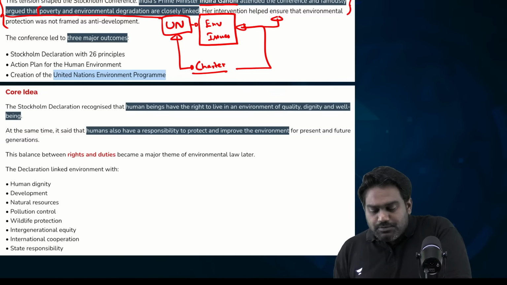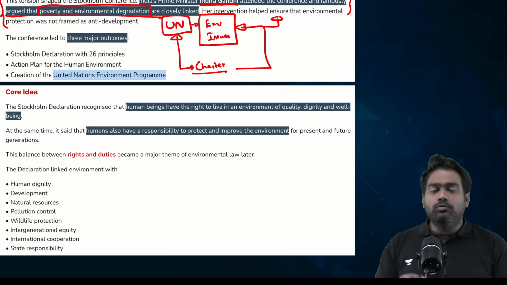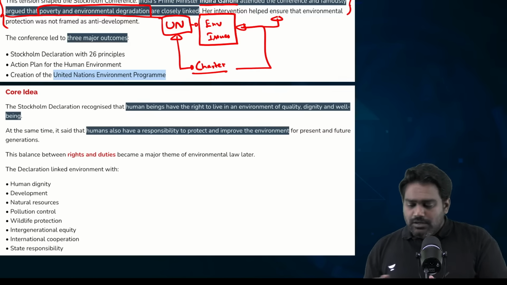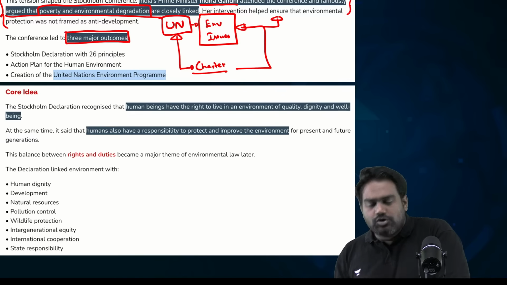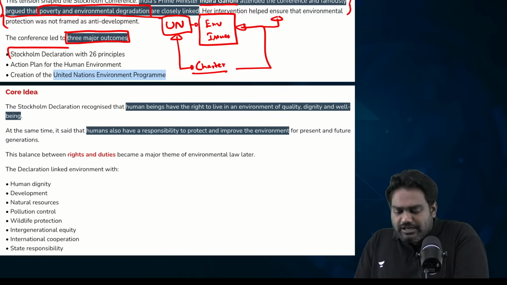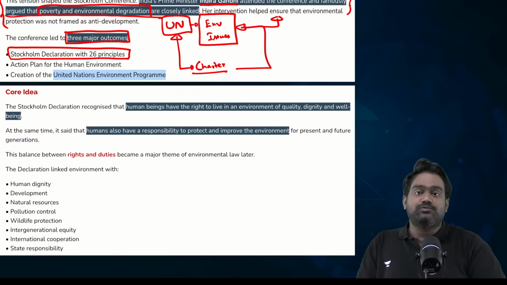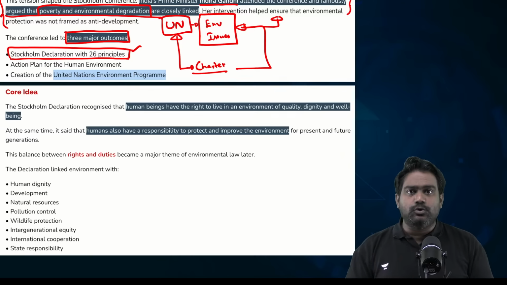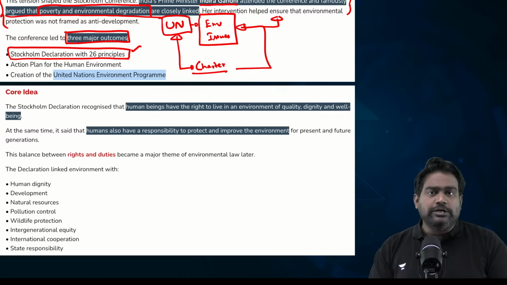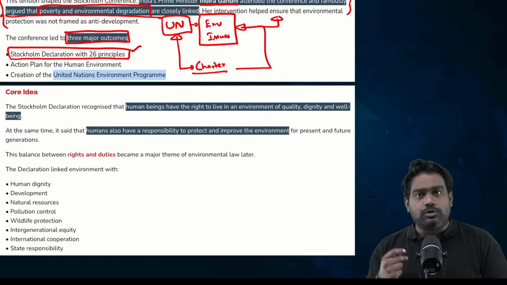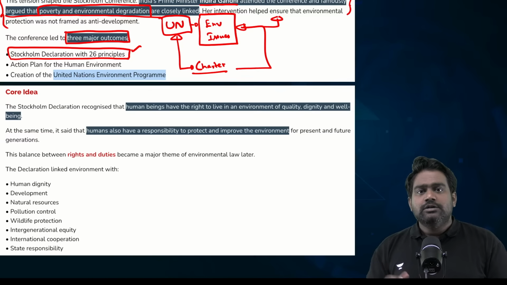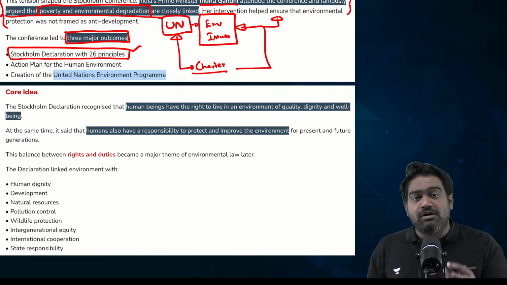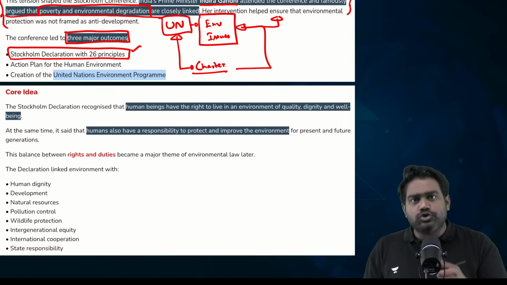So, this became a pivotal moment as far as global environmental governance and international law with regard to environment is concerned. There were three major outcomes from the conference. The Stockholm Declaration was adopted with a set of 26 principles. It focuses on the right of human beings to live in a clean and safe environment. It also recognizes the duty of human beings to protect environment and biodiversity. So there are 26 well-defined principles that became the foundational basis for environmental law and environmental governance across the world.